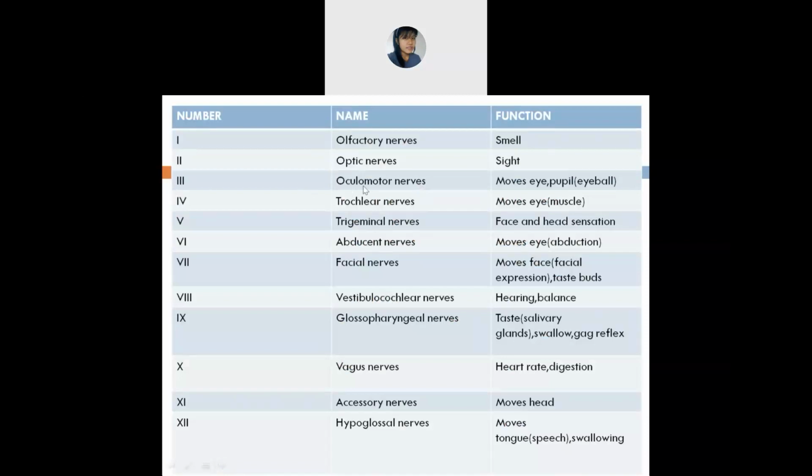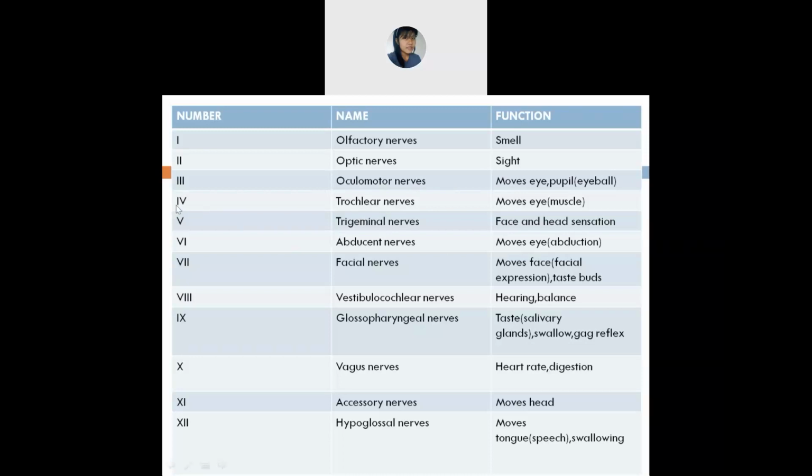With the help of this, you can move your eyes, that is your pupil, the eyeball. You can move your eyeball from here to there, left, right, upward, downward, and so on. The oculomotor nerve also lies in your eyes.